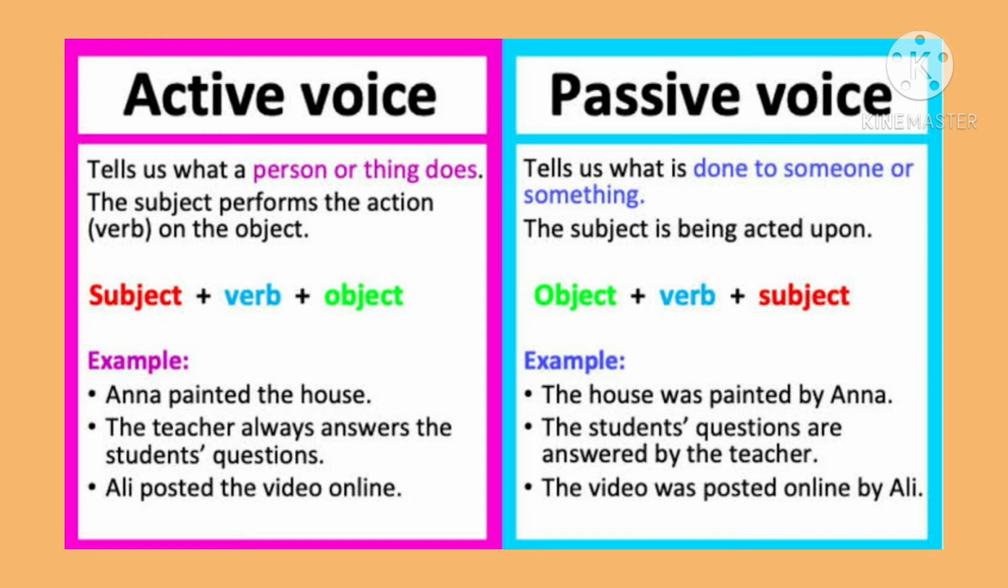The second sentence, the teacher always answers the student's questions. Here the subject is the teacher, the verb is answers, and student's questions is the object. In the passive voice, the student's questions are answered by the teacher. The position of subject and object has been changed. The tense remains the same. Ali posted the video online. So first we have to check the object here. What is the object? The video. So this will become the subject. The video was posted online by Ali.